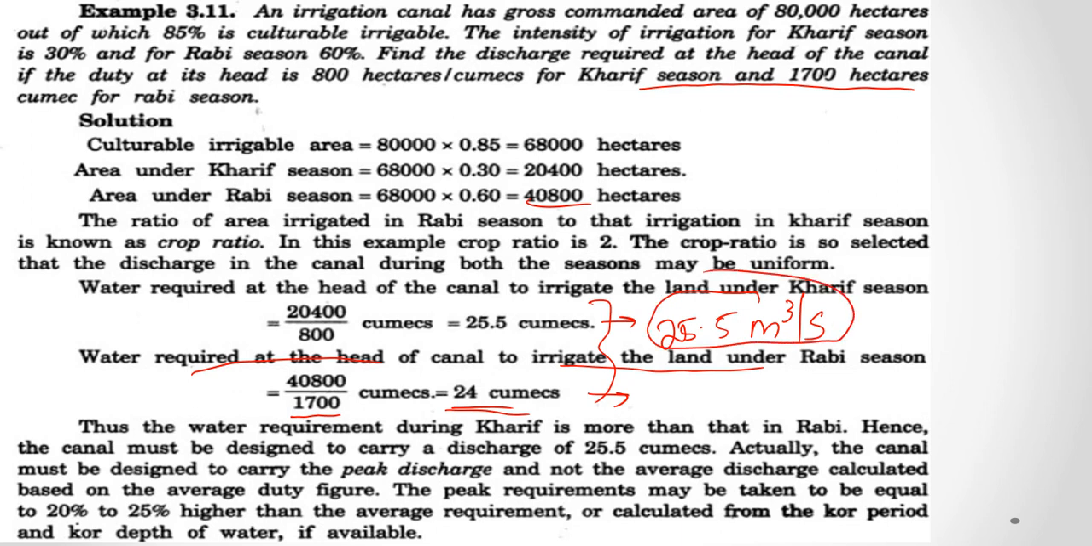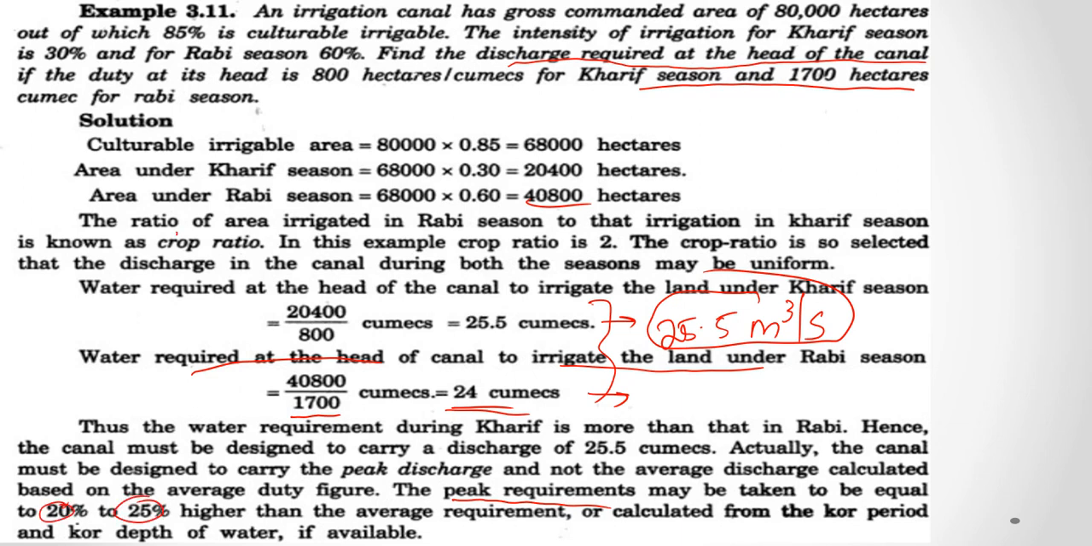That is the discharge required at the head of the canal. So if two seasons are given and you have to find out the water required or the peak discharge, you have to find out the water required for each individual season and take the maximum value of the two seasons. And if you are asked to find out the peak requirement from the average requirement, you can take the peak requirement as about 20 to 25% higher than the average requirement.